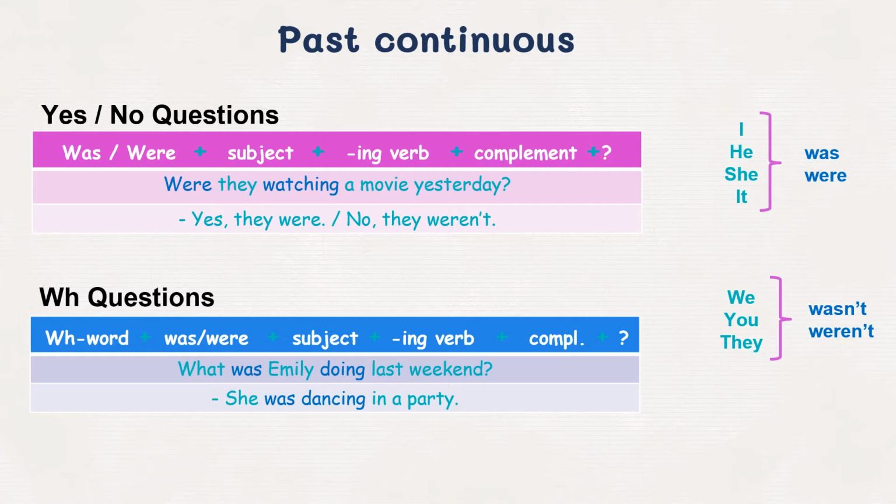If it's a WH question, we start with the WH word, then was or were, the subject, an ing verb, and the complement. Like the example. What was Emily doing last weekend? She was dancing at a party.